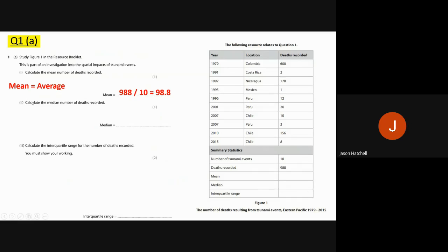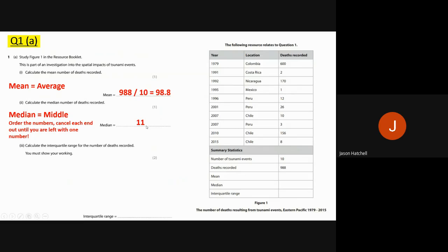Part 2 was calculate the median number of deaths recorded. So remember, the median means the middle number. So that means you have to order the numbers from lowest to highest and then cancel each end of that order out until you are left with one number. Now, in this case, you were not left with one number because the 2 middle numbers were 10 and 12. So when that's the case, you cannot cancel out 10 and 12 because then you're left with nothing. When that's the case, all you do is you get the middle of 10 and 12. So what's in between 10 and 12? And that is, of course, 11. So the answer was 11.